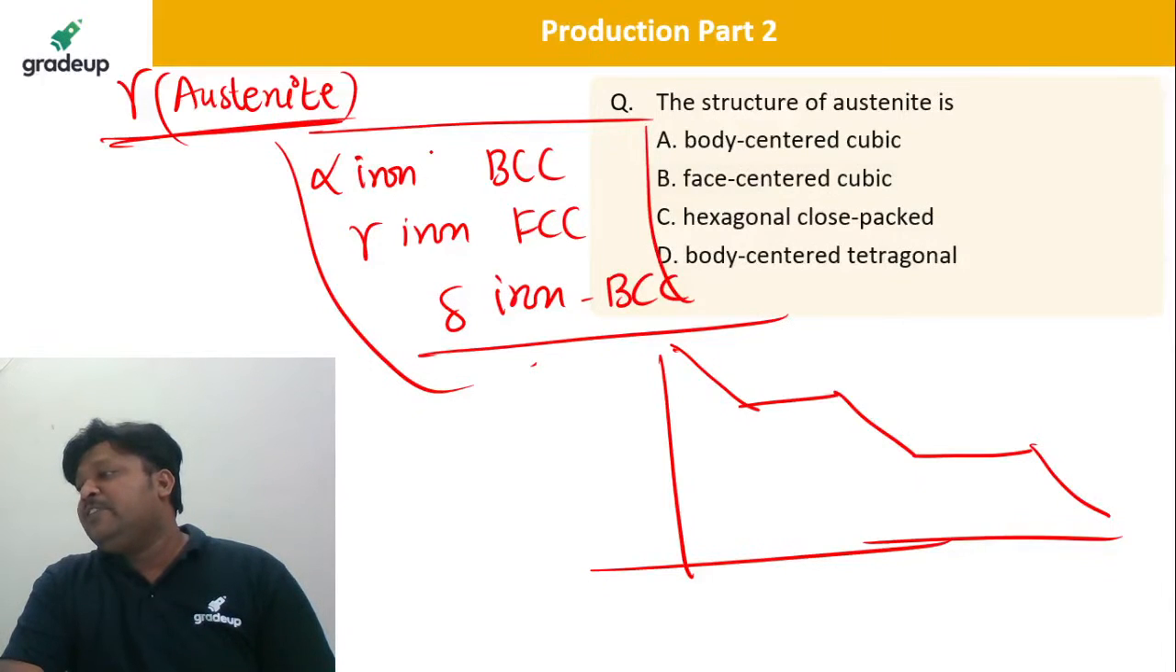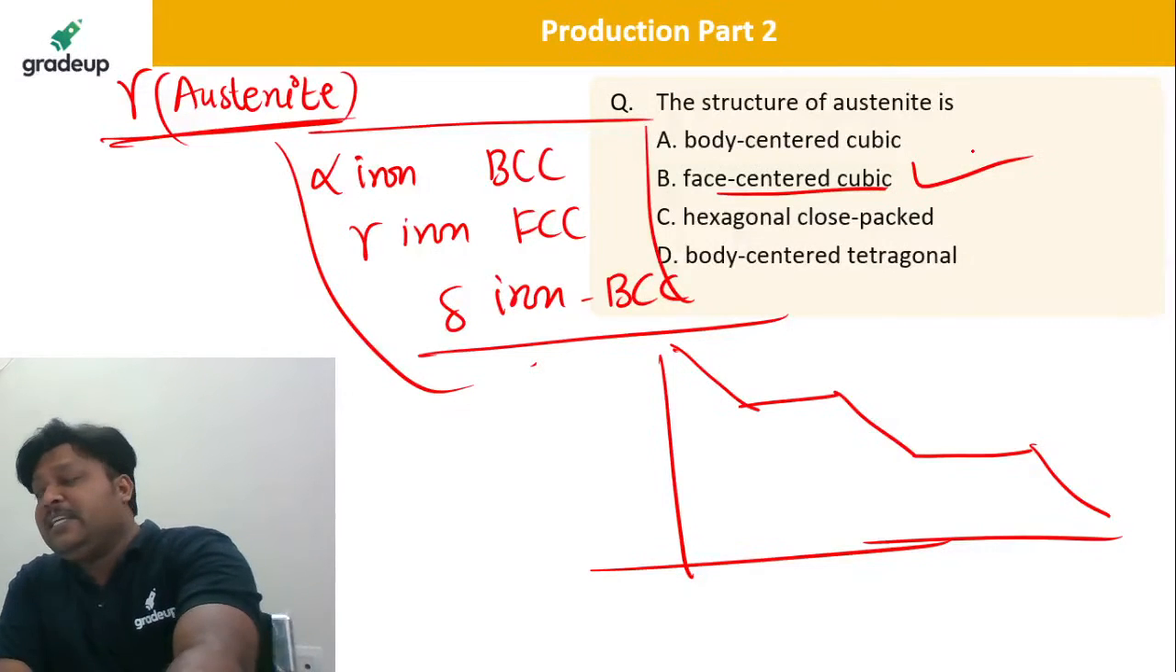Yes, Meet, very good evening, dear. I know you. Yes, Meet Shah, very good evening. So what is correct here? FCC, face centered cubic, is correct.